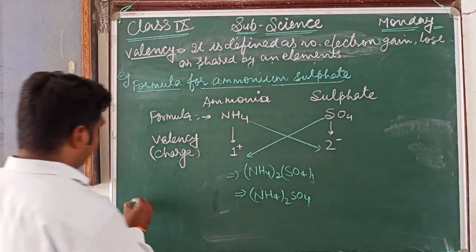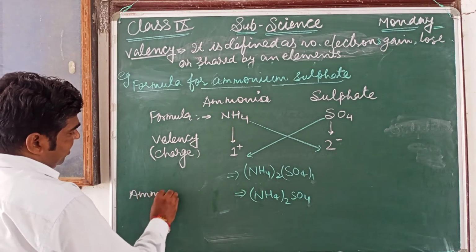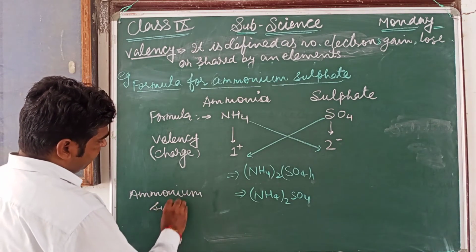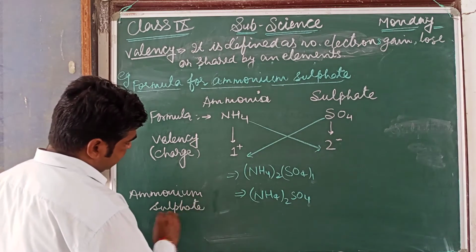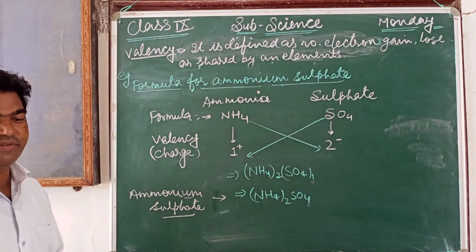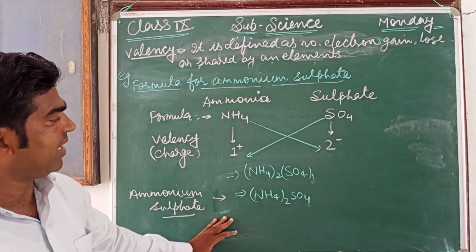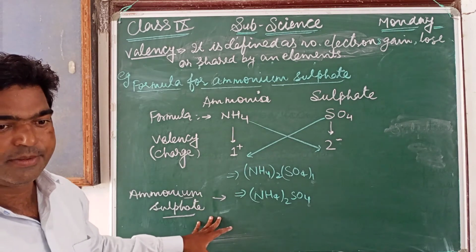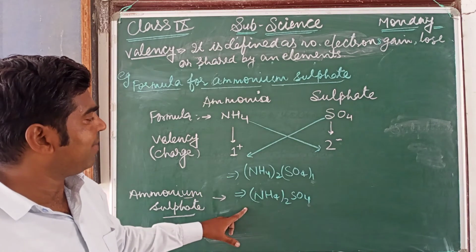This is the chemical formula of ammonium sulfate. So I hope it's very clear for everybody how we can write the chemical formula for any compound. So what is the main role of writing the chemical formula?